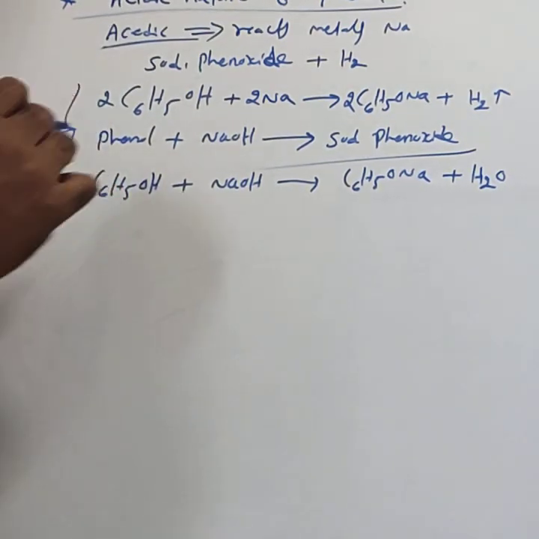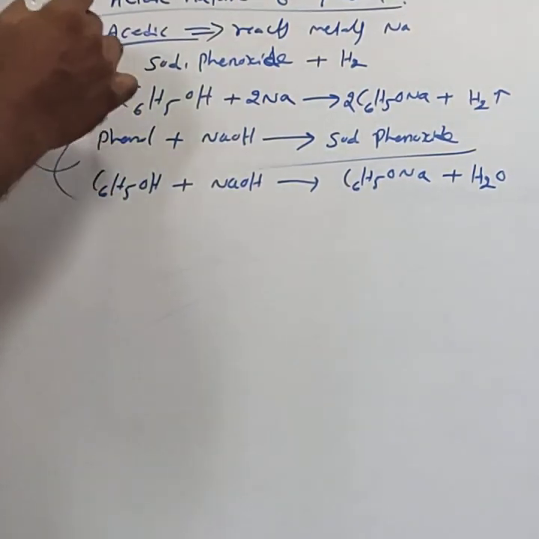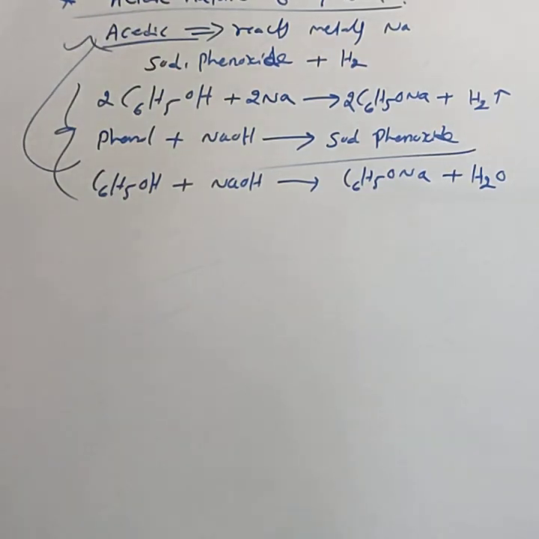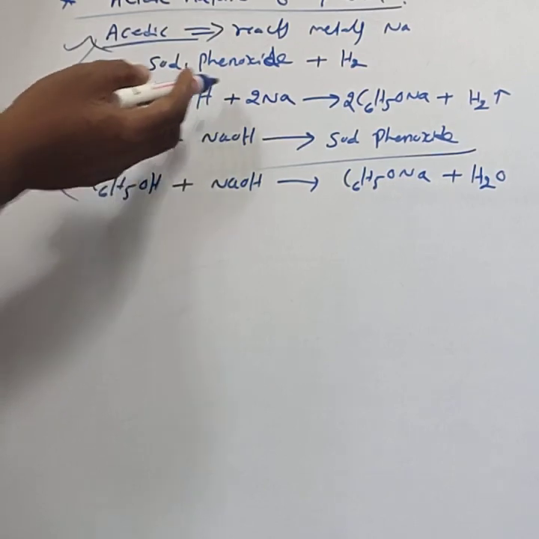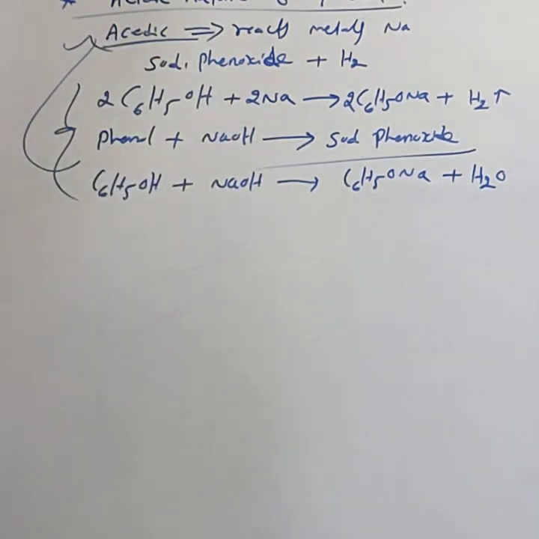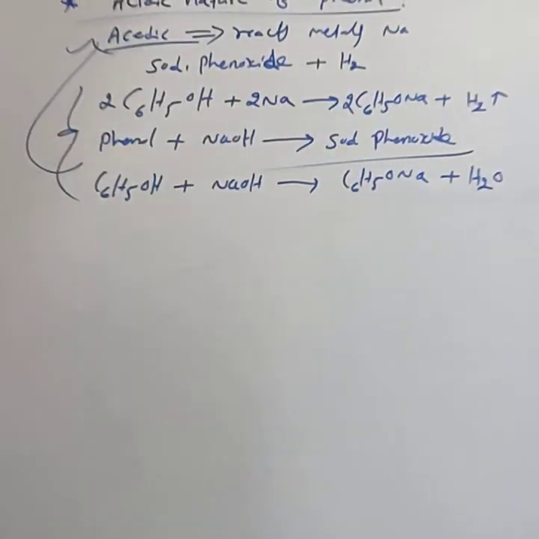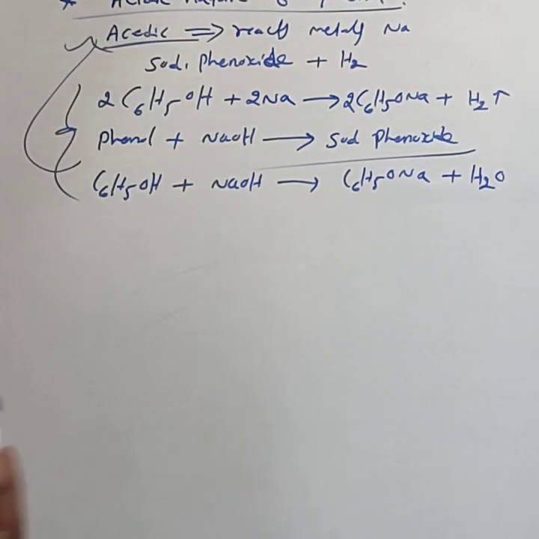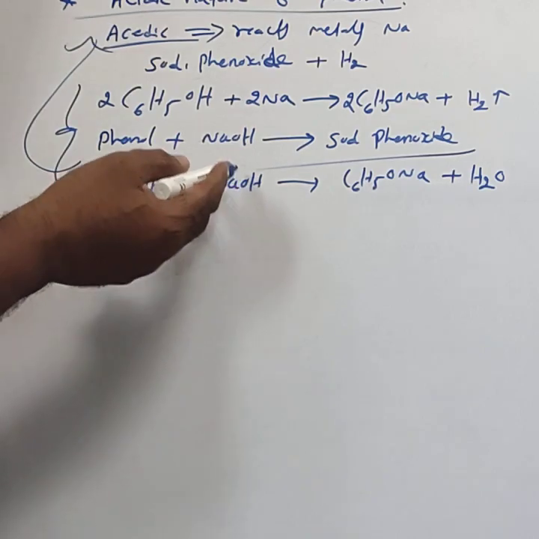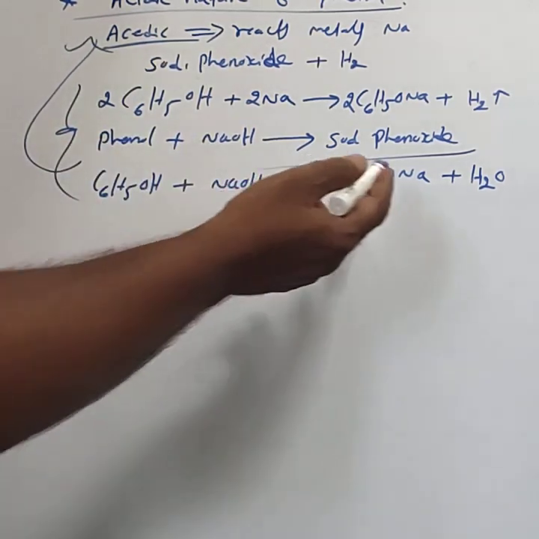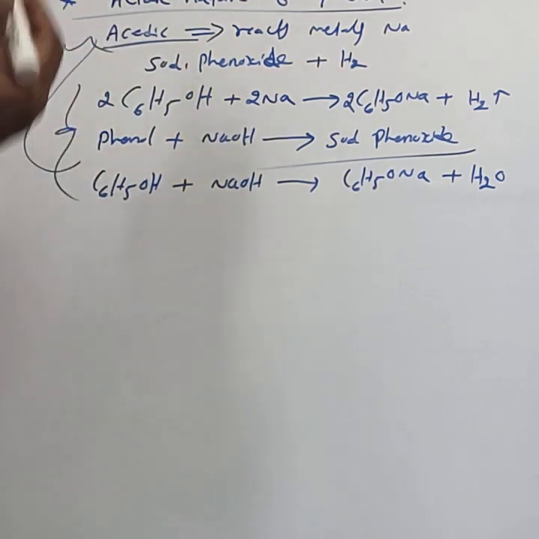These two reactions show the acidic nature of phenol. If they ask you to give a reaction to show the acidic nature of phenol, write that phenol reacts with an active metal like sodium to form sodium phenoxide, liberating hydrogen gas, or reacts with a base like NaOH to form sodium phenoxide.